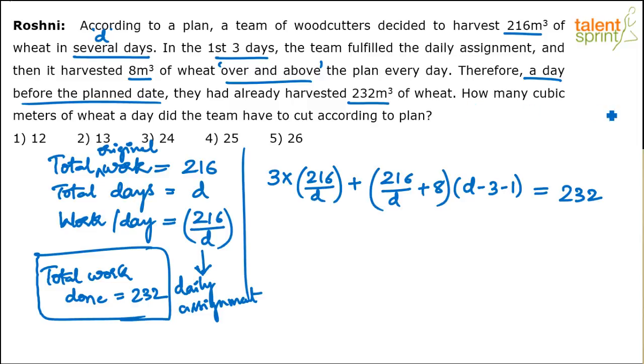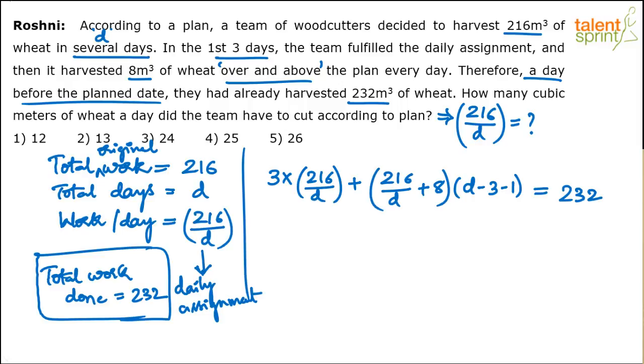The question here is how many cubic meters of wheat a day did the team have to cut according to the plan? So this answer will be equal to 216 by D. So basically we have to find out what is 216 by D. If you know the number of days that they will need to finish the work, then we can say per day they will do 216 by D. That's the whole idea. So we are trying to solve for the number of days here. So that's one equation, solve and get the answer.